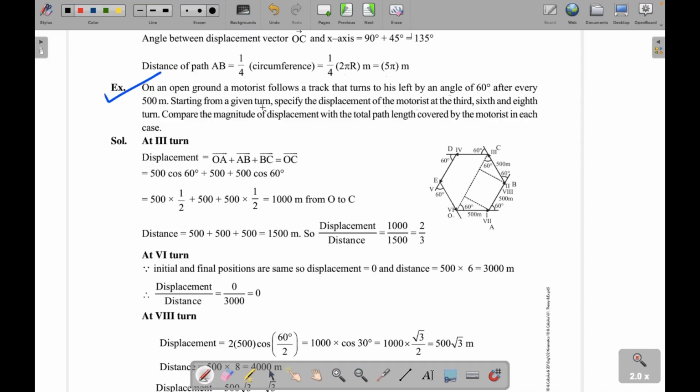Now starting from a given turn, specify the displacement of the motorist at the third. So first we'll look at the third, right? So this is the third, and then sixth and eighth turn. So you started from here, and this is the third turn, right? So you have to find the displacement, which is the shortest path. So you join these two points, O and C. All the sides are the same.